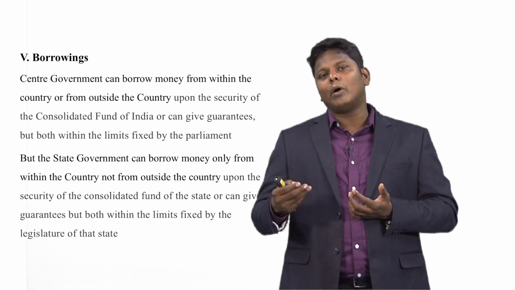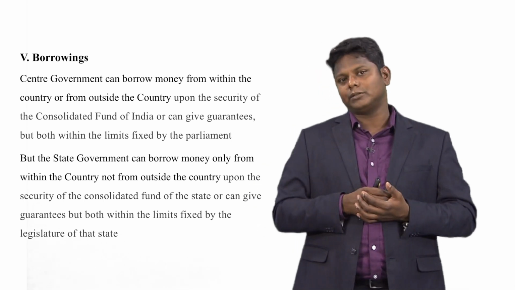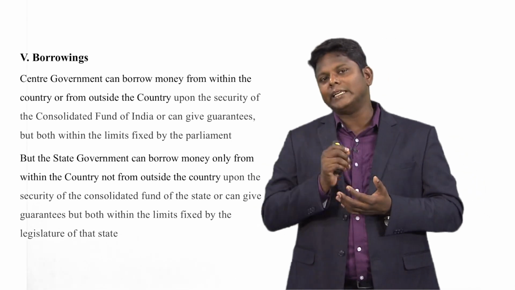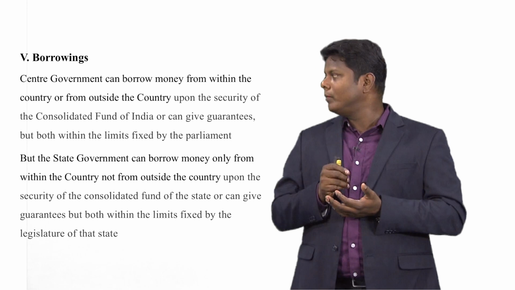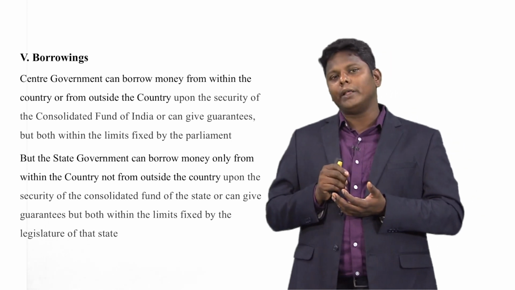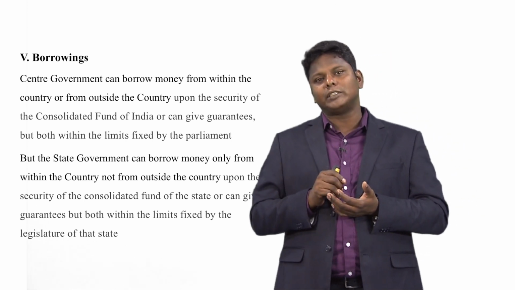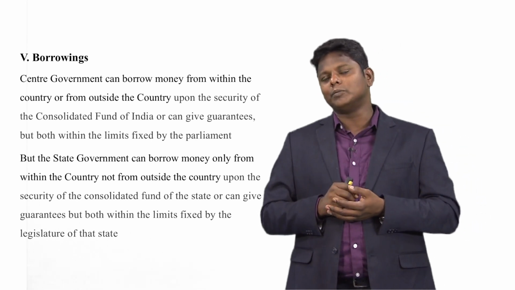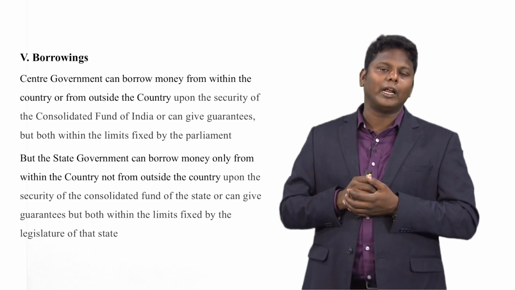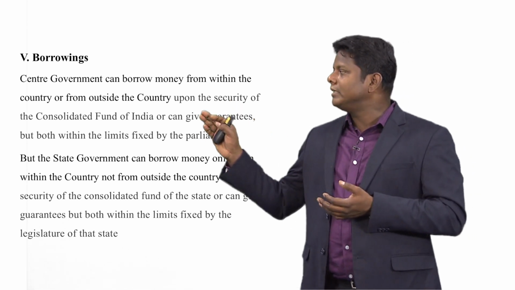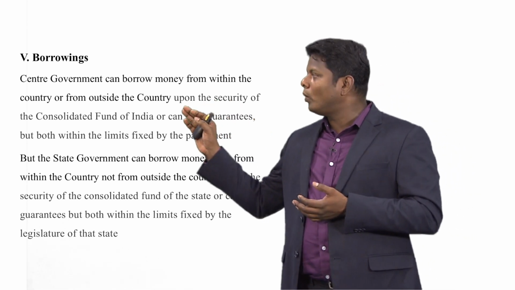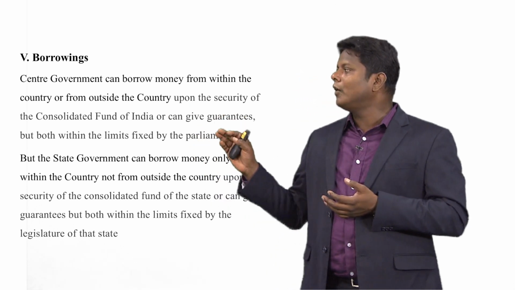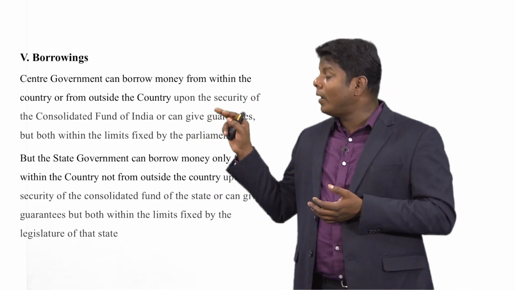State government can borrow money from the neighboring state. In special cases, if the state government wants to borrow money with the approval of the central government, yes. If the central government gives a guarantee, this is possible, otherwise it cannot be done. But the state government can borrow money only from within the country, not from outside the country,